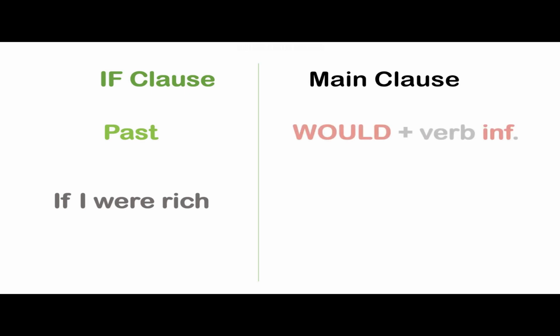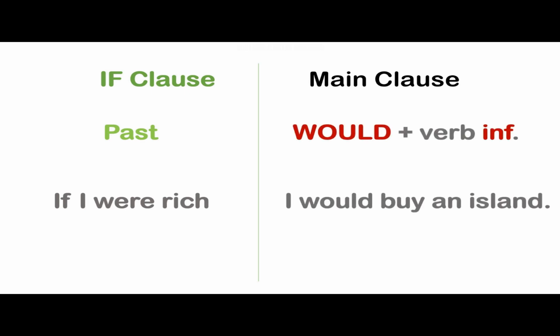If we have a past reference, such as, if I were rich, in the second part we use would, plus verb in the short infinitive. I would buy an island. We use would as in the first clause. We have a past reference, and it would be wrong, grammatically speaking, to use will after a past reference.